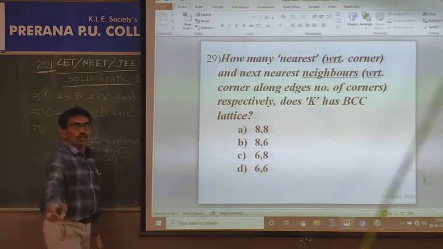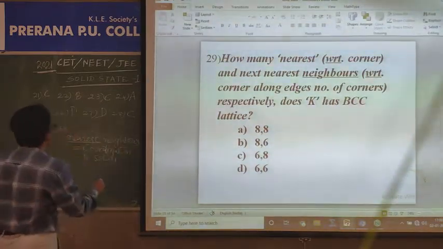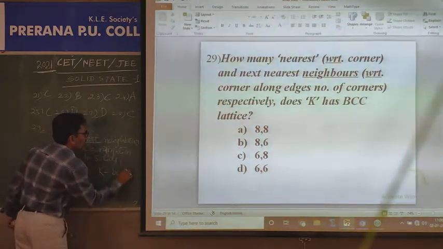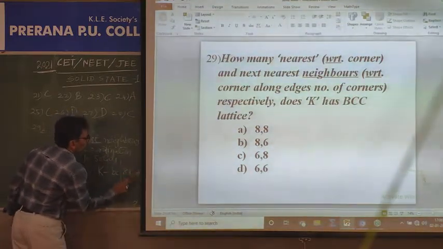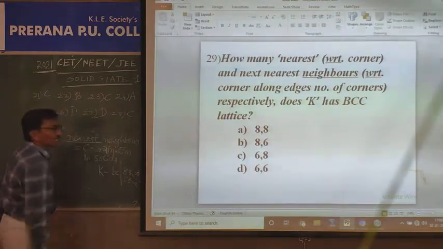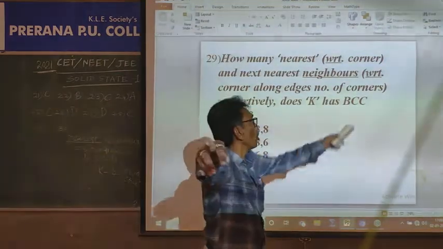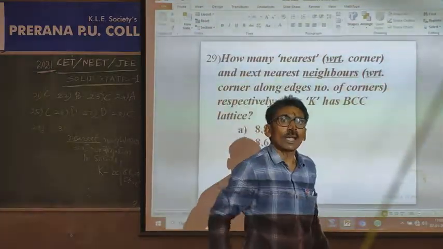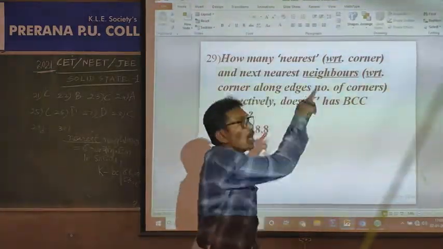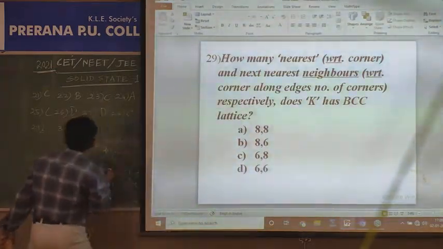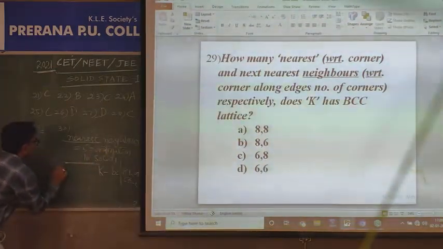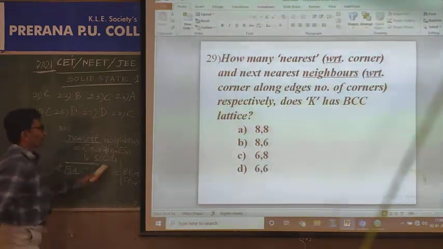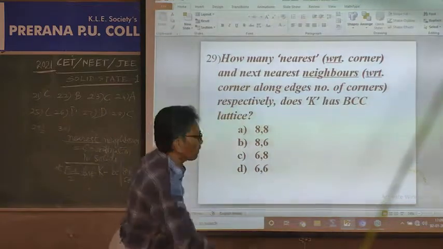There is 1 K at the body center and 8 K at corners. The body diagonal distance is root 3 a, after applying the Pythagoras theorem. Half of that is root 3 a by 2. At root 3 a by 2 distance, the particles are held, that is the nearest neighbor.